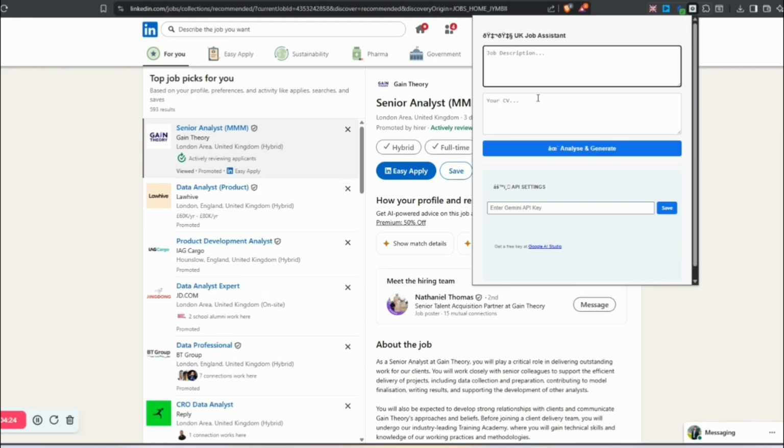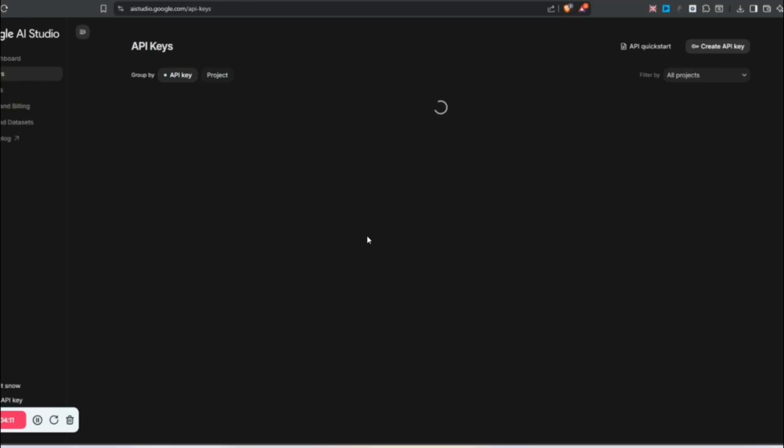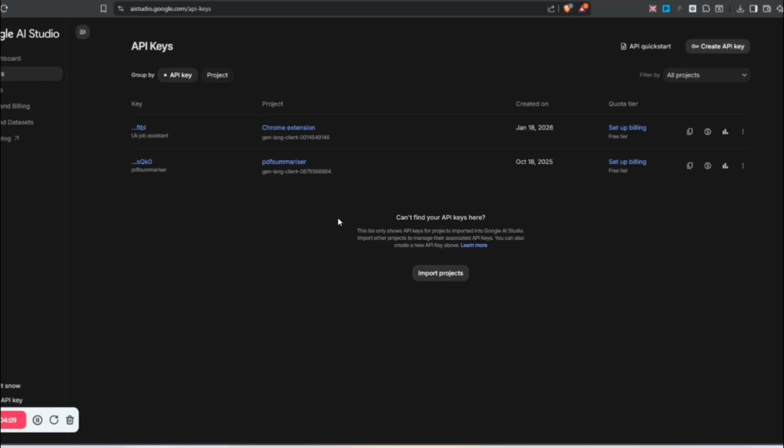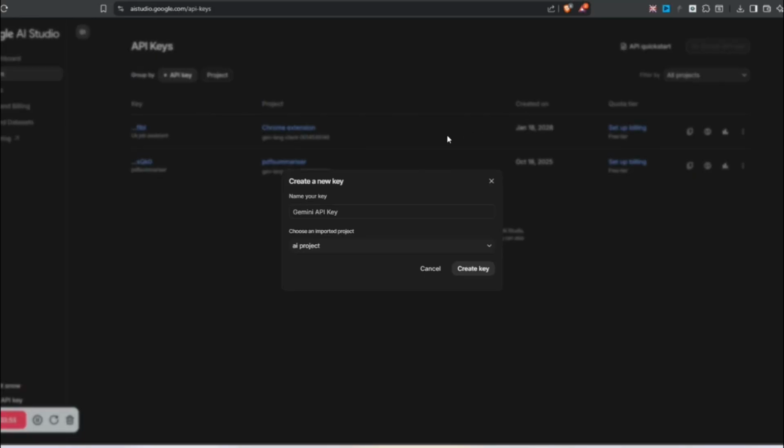It will dynamically populate the job description. We need to paste our CV once, and then it will generate everything together. First we need our Gemini API key, so just click on the Gemini API key link. That's where you will land on Google AI Studio. I've already got a few keys here, but let me show you how to get a new key. You need to click on create API key.